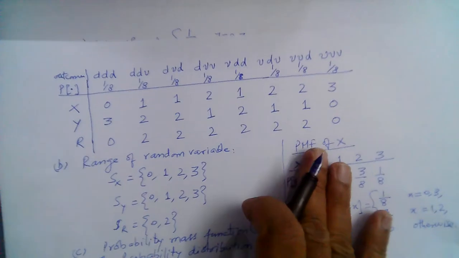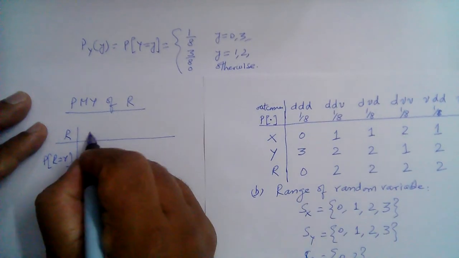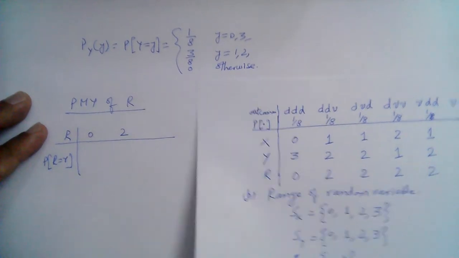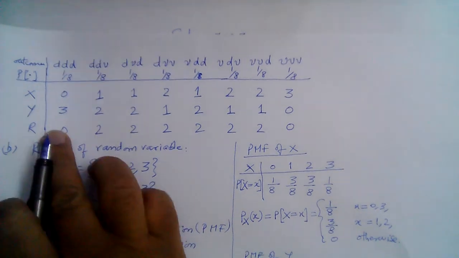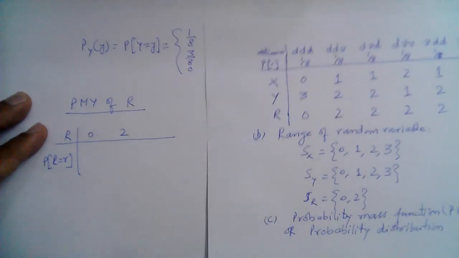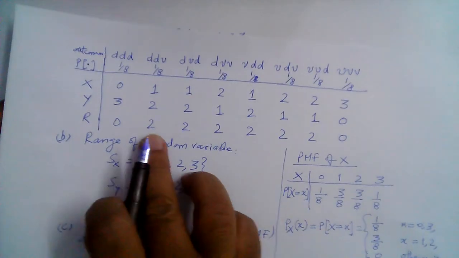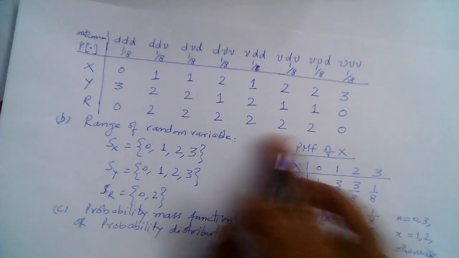So R takes on only two possible values, 0 and 2 only. So 0 occurs twice, so 1 over 8 plus 1 over 8. So the probability of occurring a 0 is 2 over 8. And the probability of occurring 2 is 6 over 8.